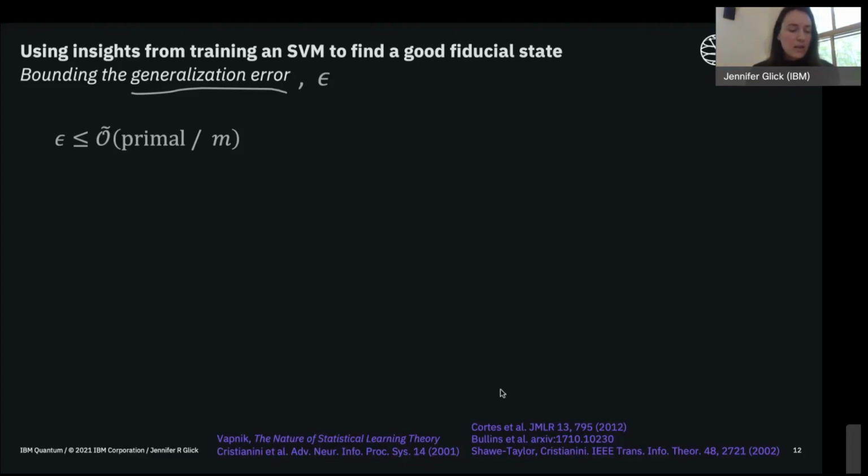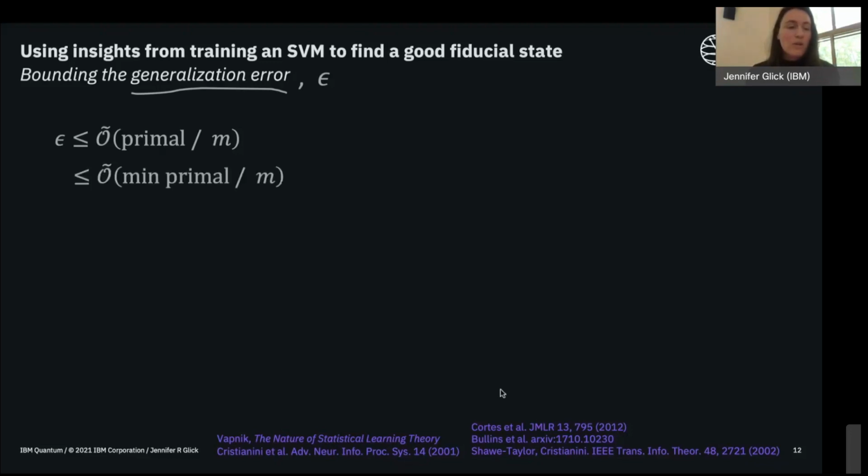What we do with the SVM is we want to find an optimal hyperplane. This primal bound holds for any hyperplane, and so we can just go ahead and pick the best hyperplane, which is what the SVM is doing anyway.